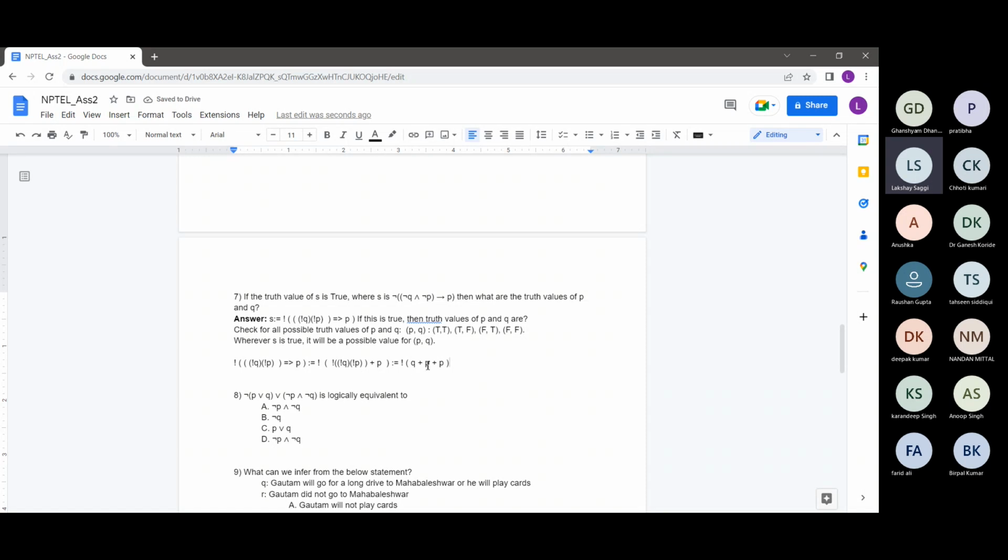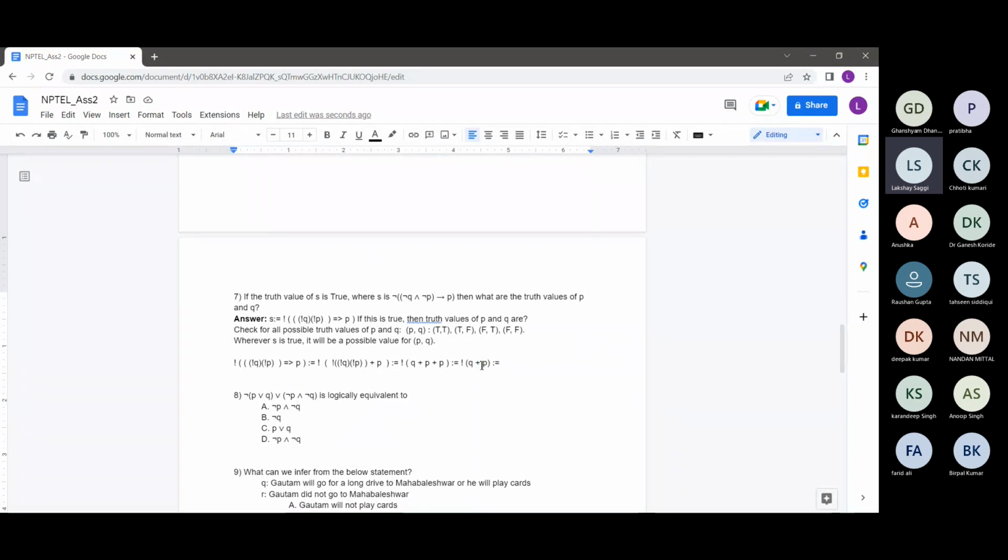Again resolving this, p plus p can just be written as not of q plus p, because p plus p is equivalent to just p only, and this not of q plus p is again applying De Morgan's law. So the negation of q is not q, and then the negation of or is and.